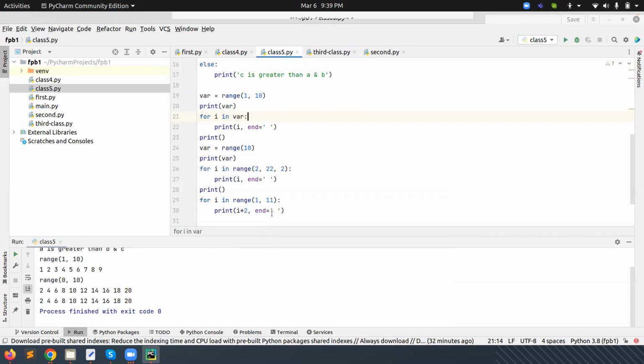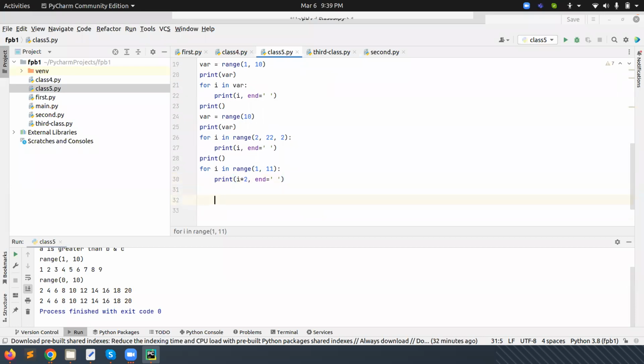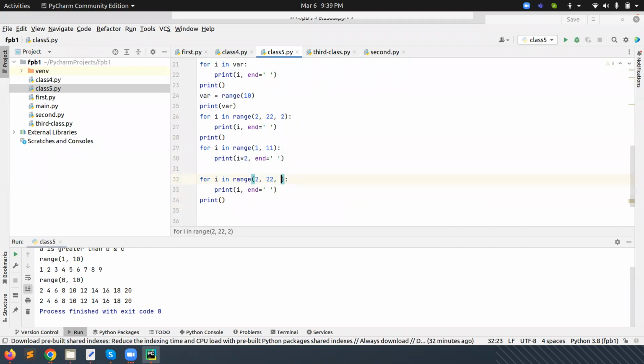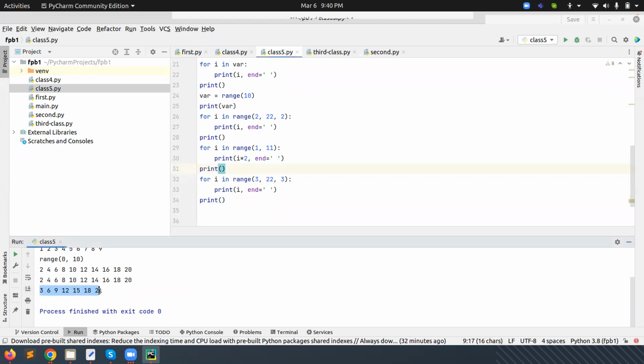Now if we want to print the table of 3, like here we have done, we give 3 here and print 3. You can see it's starting from 3 but stopping at 21 because 22 was given. If we want to go till 33, we need to give that here.